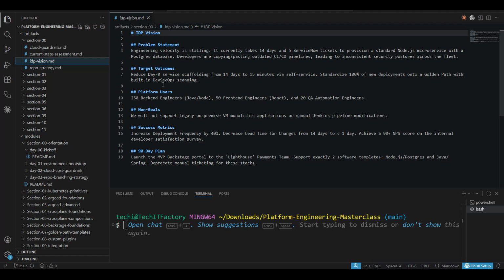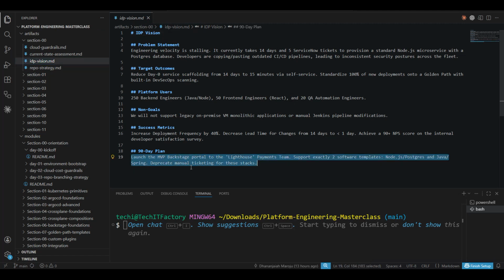And if you look at our 90-day plan, right, if you see in the last line, this is the 90-day plan, nothing but we are not trying to boil the complete ocean. So we are targeting 1 lighthouse team and 2 specific software templates. So that is how you successfully roll out a platform. Okay, so we are not going to change everything at once.